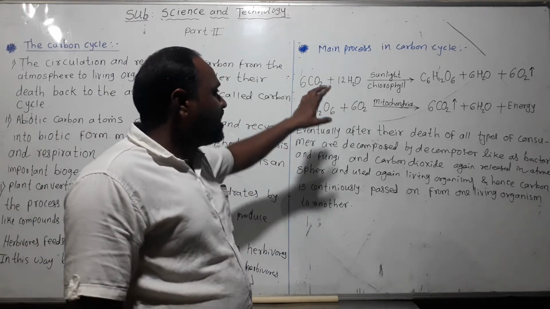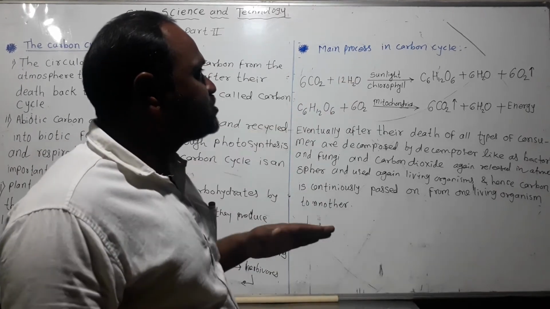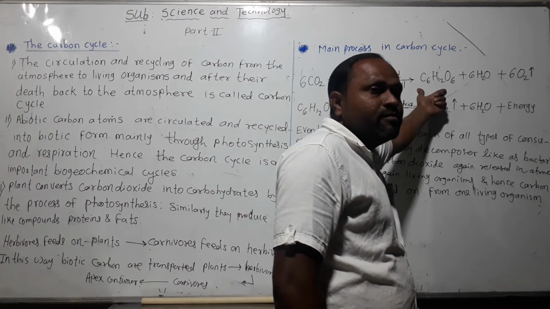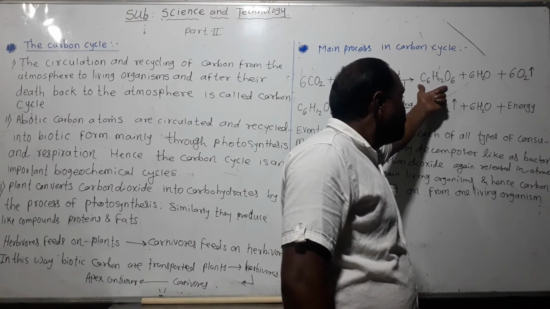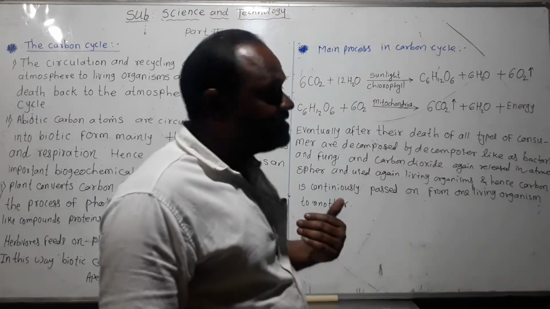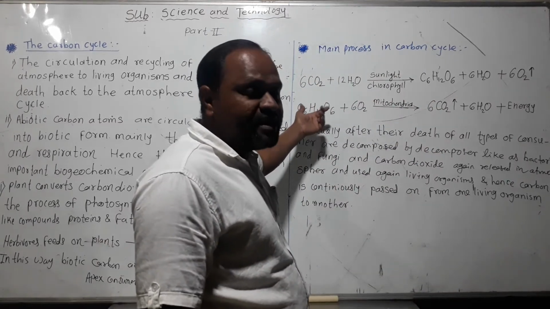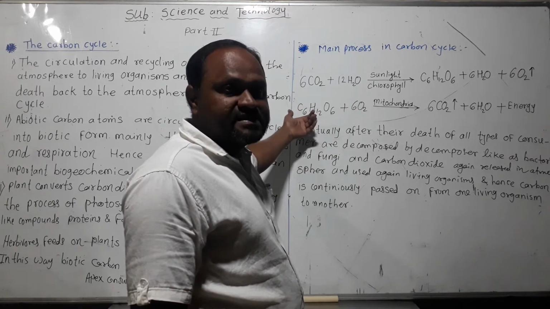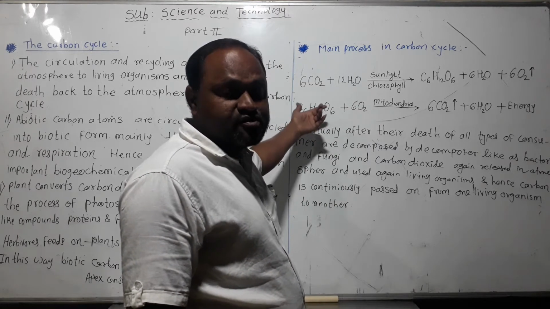Again, C6H12O6 is the prepared food material, the food plants prepare themselves, which we, human beings, eat, and digestion takes place inside the stomach and small intestine.